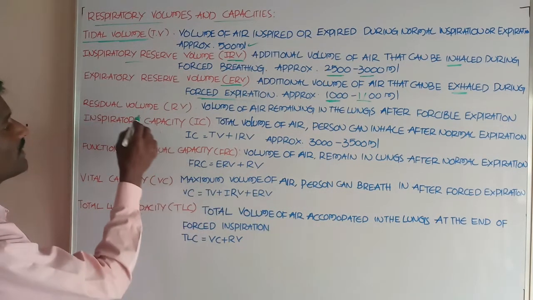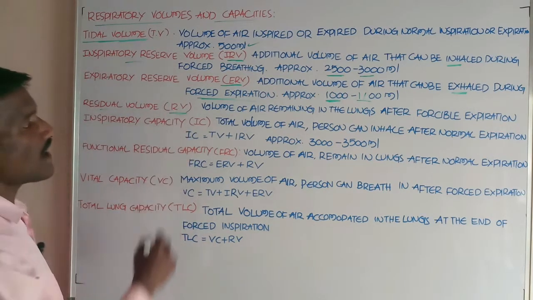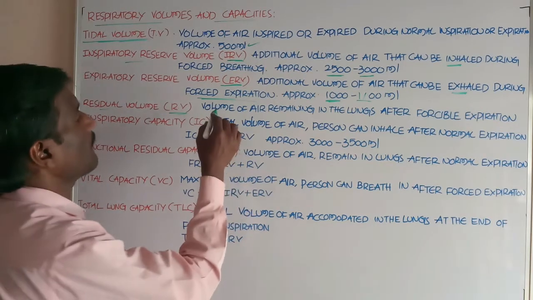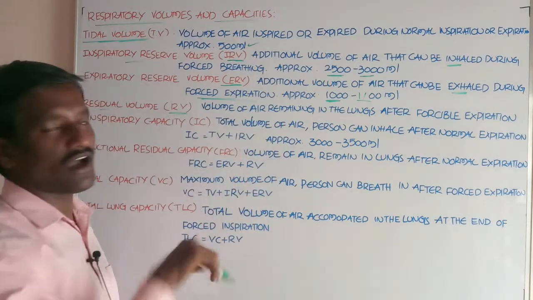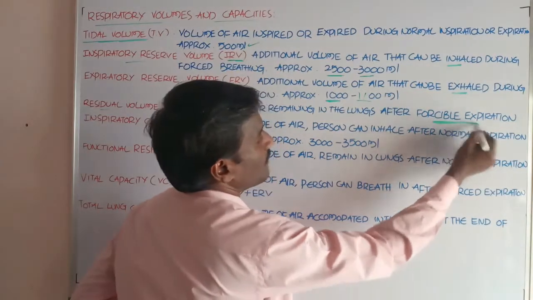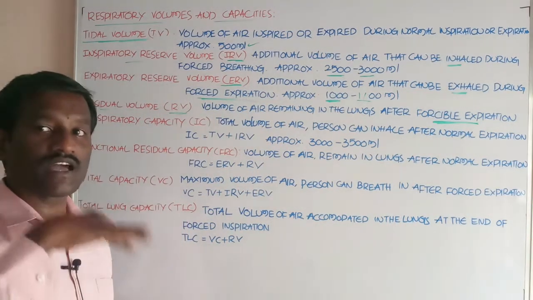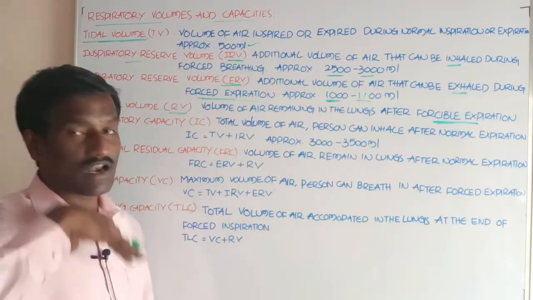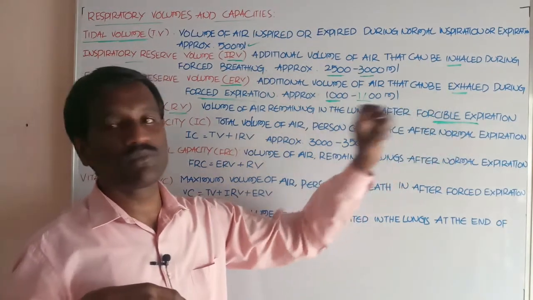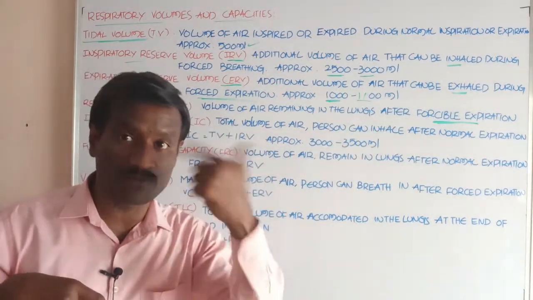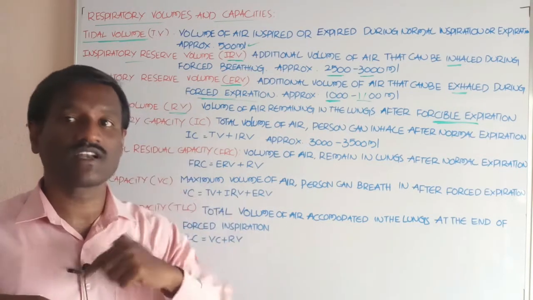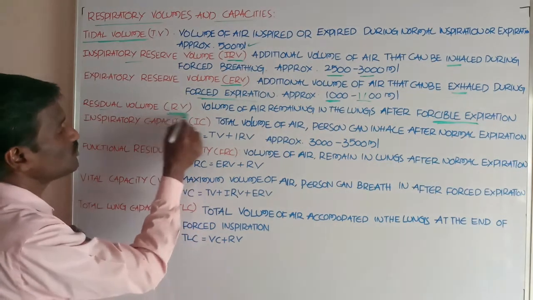Okay, students. Next, another one, residual volume, RV. This is the volume of air remaining in the lungs after forcible expiration. The amount of air still present in the lungs after forcible expiration is called residual volume.